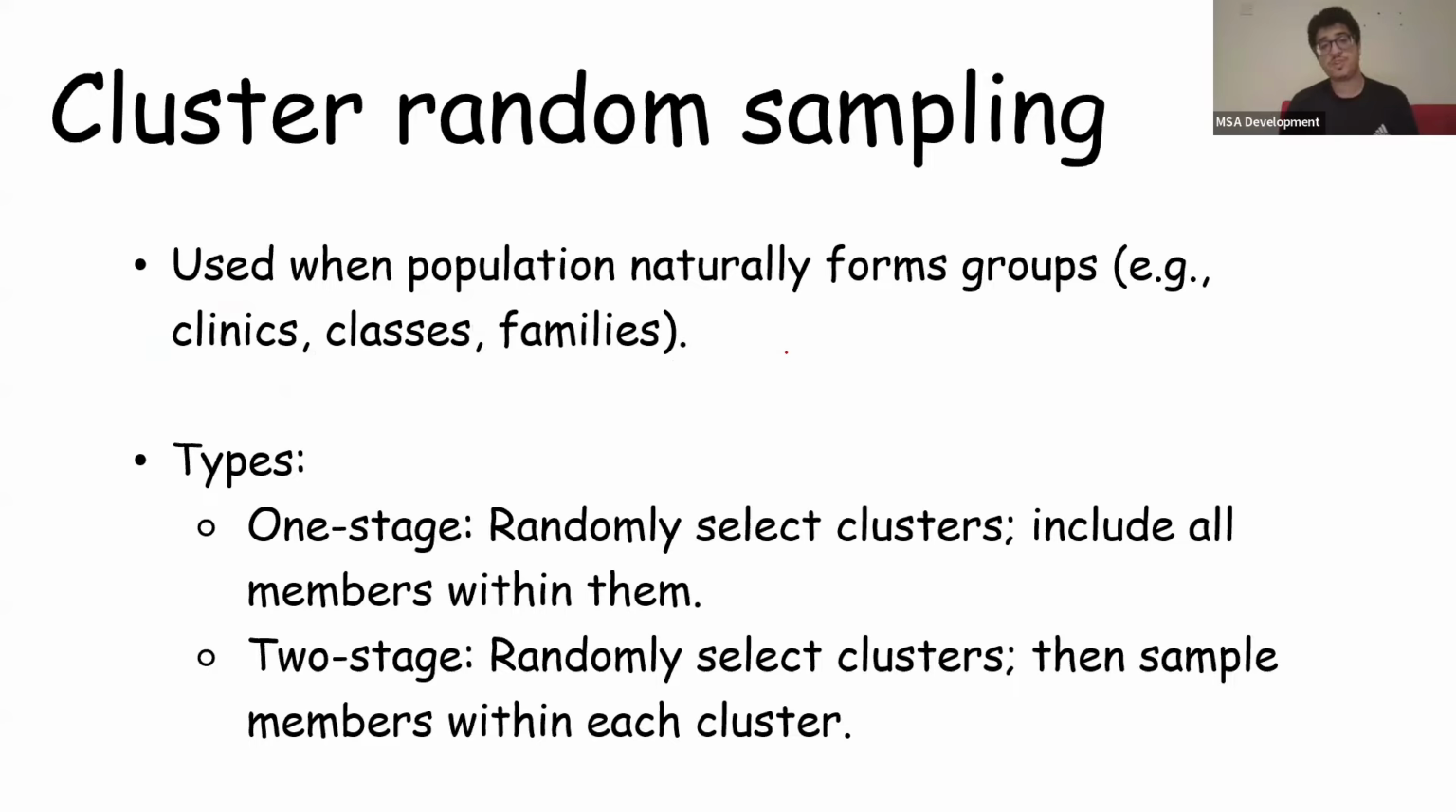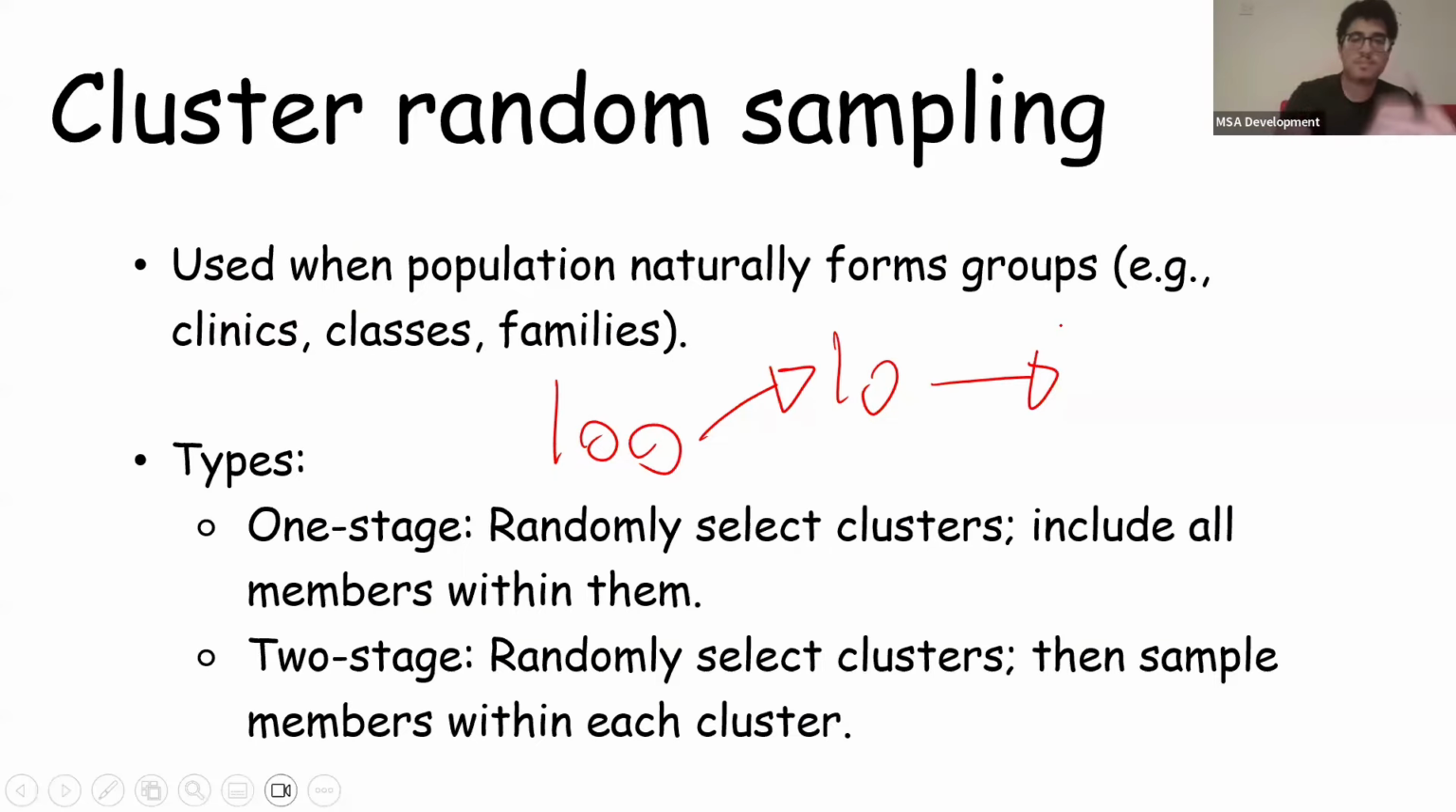There's 1-stage and 2-stage. So let's say we're looking at people with diabetes, and we know that there are 100 hospitals. From these 100 hospitals, we randomly select 10, and then we look at all diabetic patients in these 10 hospitals. Okay? So all people with diabetes. Now, 2-stage is where we randomly select clusters. So let's say we select 10 hospitals again. Then we sample members within each cluster. So we specifically pick, for example, 5 diabetic patients randomly in each cluster. Okay? That's how cluster random sampling works.